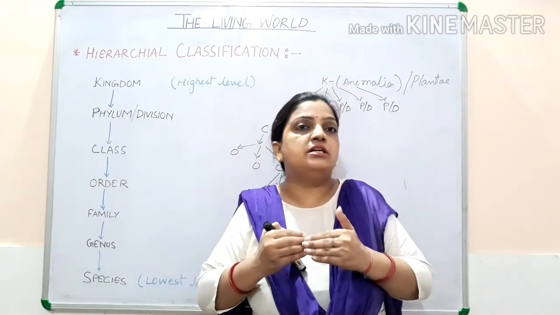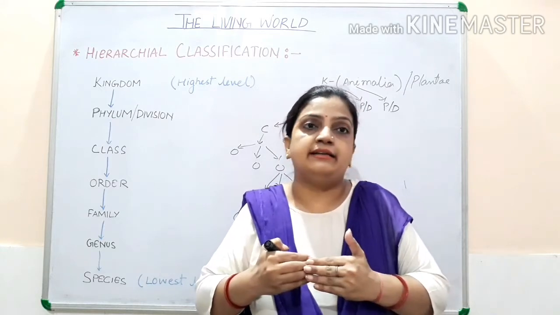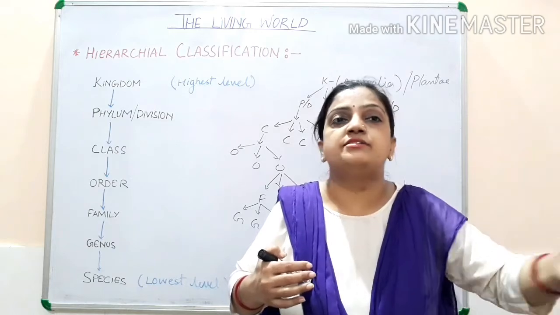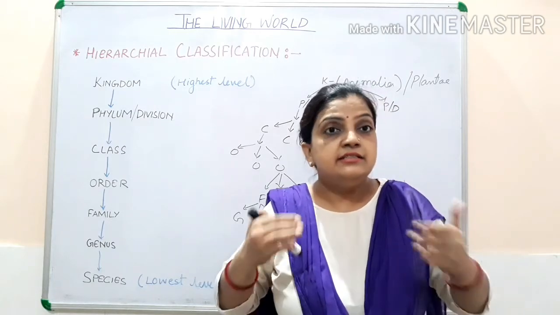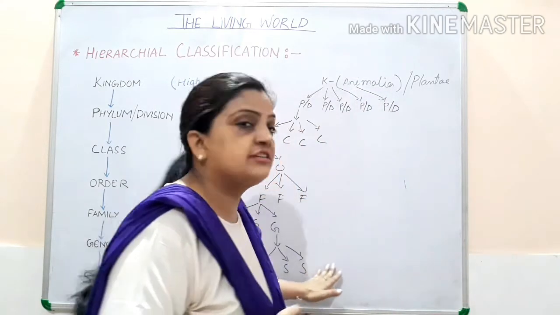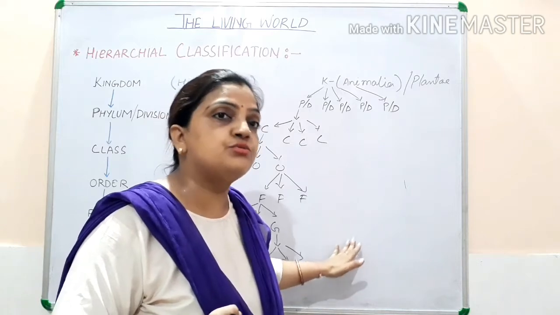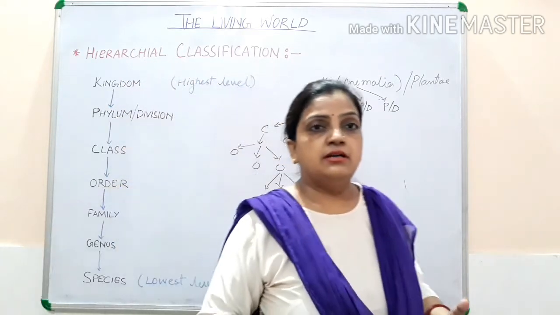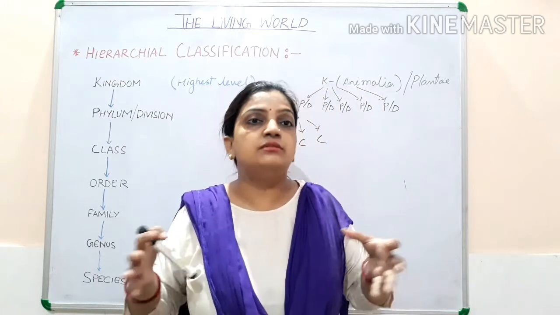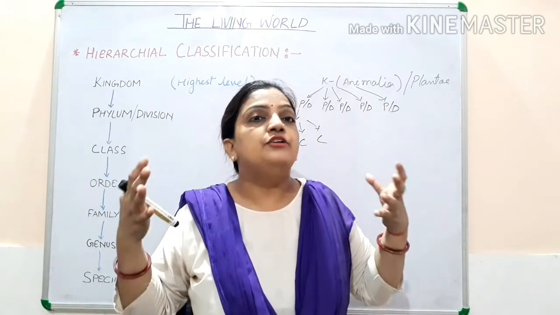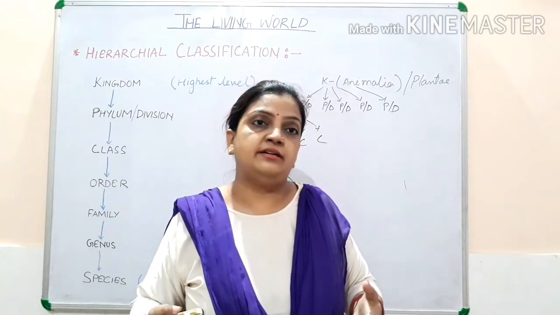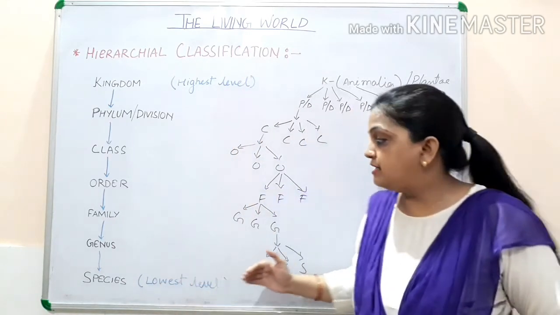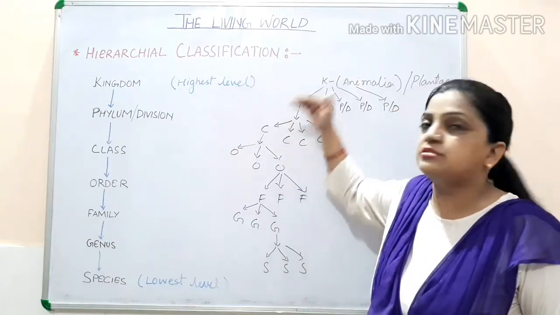So the closer the relation, the more similar the characters. The greater the distance, the more differences in the characters. This classification hierarchy explains that all living organisms are classified on the basis of groups of similarities and dissimilarities, so that the vast living world has been categorized on this basis only.